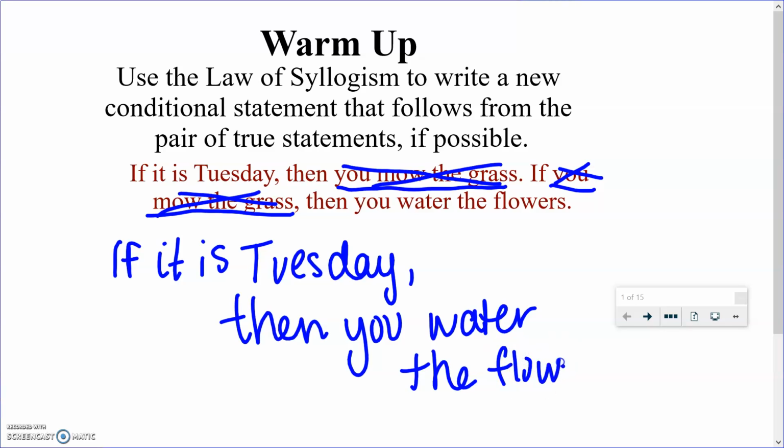Okay. So again, the thing I wanted to point out is that it is really, really important that it's exactly the same. Okay?